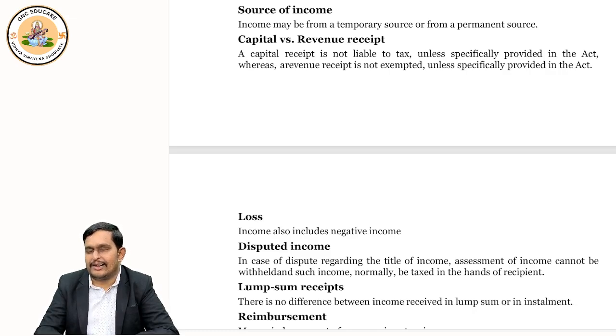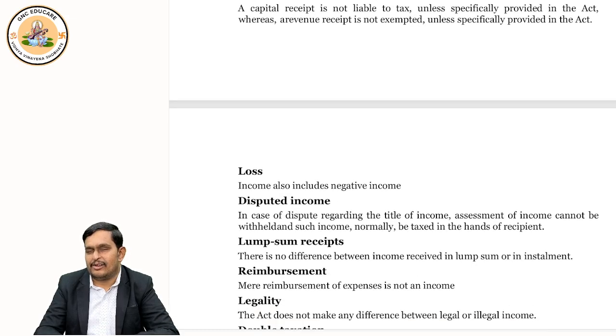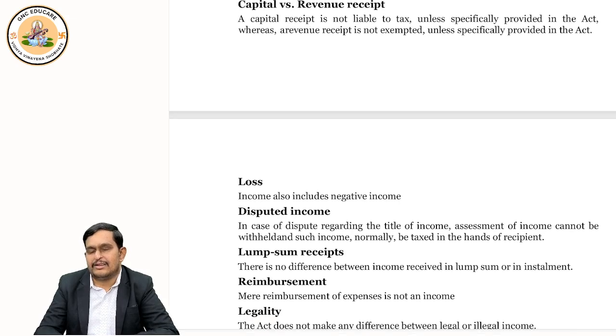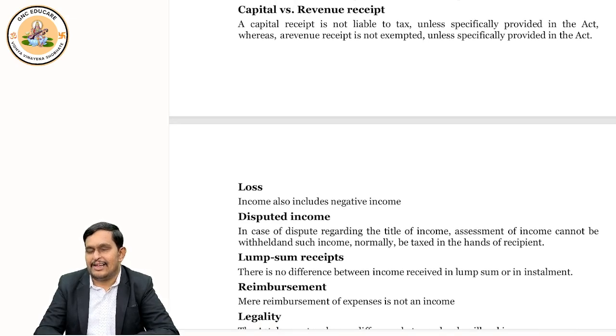I gave general examples also, like sales, fees, correct? When you render some service, your service charges may be there. So these are revenue receipts. Routinely, they are taxable. Exceptions, I said, are agriculture and charitable donations, which are not taxable, right? And these non-taxable items are specifically mentioned in income tax. Please remember. This is all about revenue receipts.